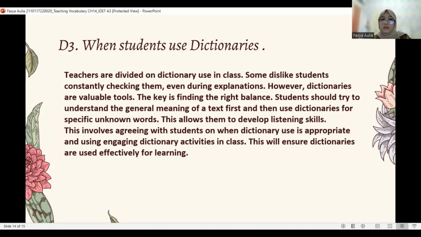This allows them to develop listening skills. This involves agreeing with students on when dictionary use is appropriate and using engaging dictionary activities in class. This will ensure dictionaries are used effectively for learning. Next slide, please.